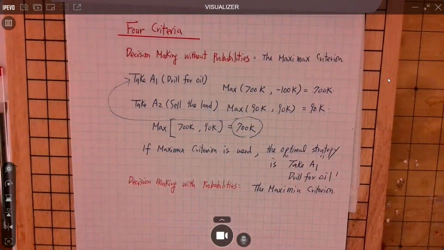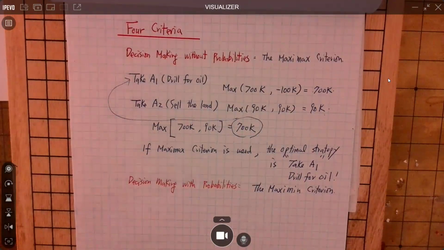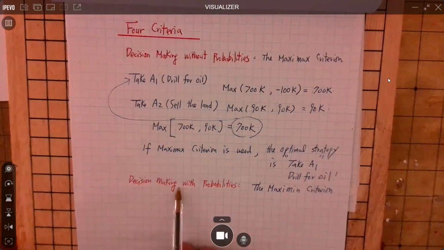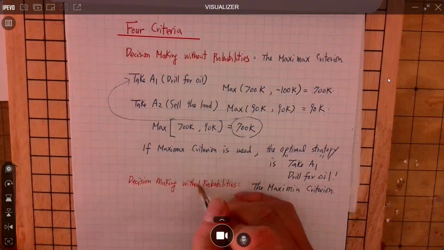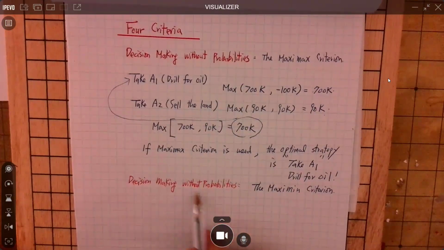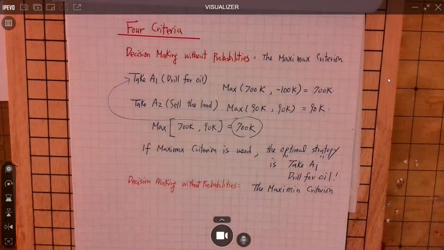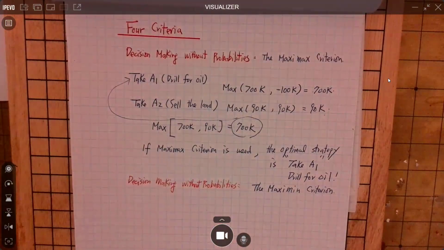Okay, let's look at the second criterion. It's also decision making without probability. The maximin criterion. The big picture, or the fundamental logic behind it, is you choose what? Among two devils, you choose the devil that looks not so bad. Or in the two worst case scenarios, you choose the one you are more able to tolerate. That's the big picture.